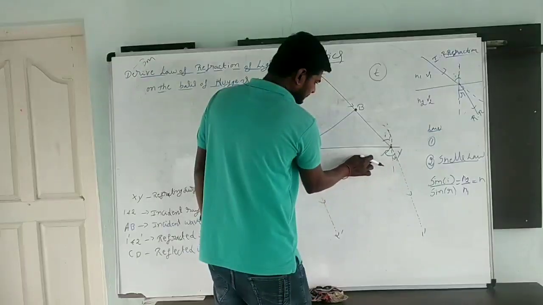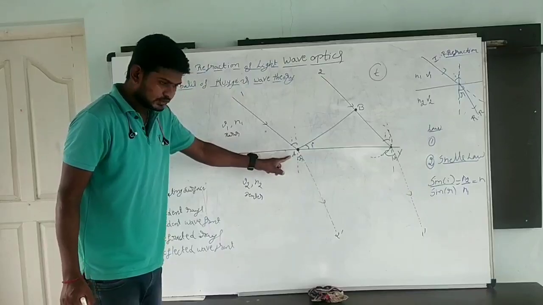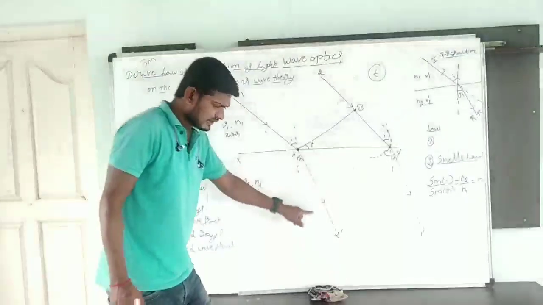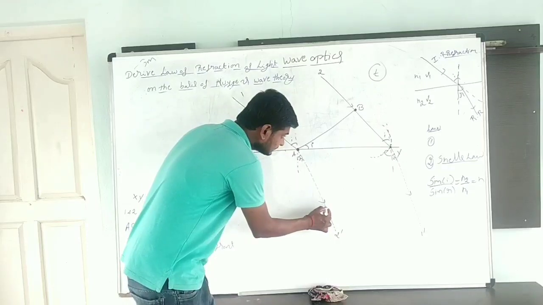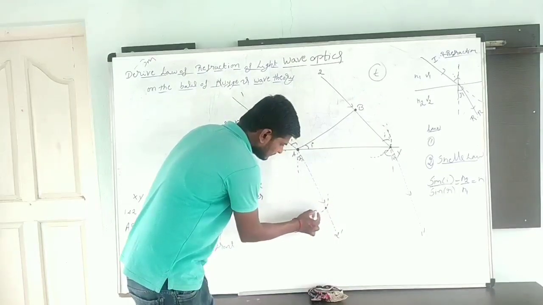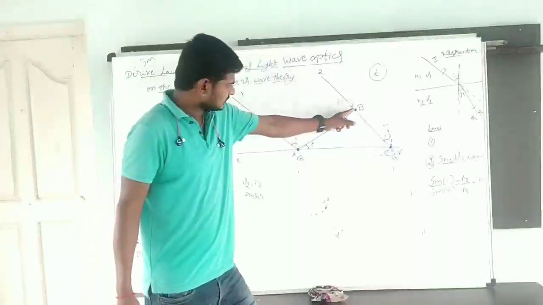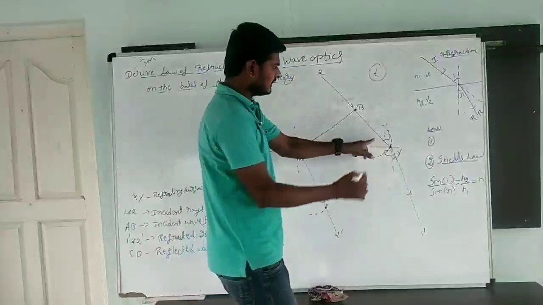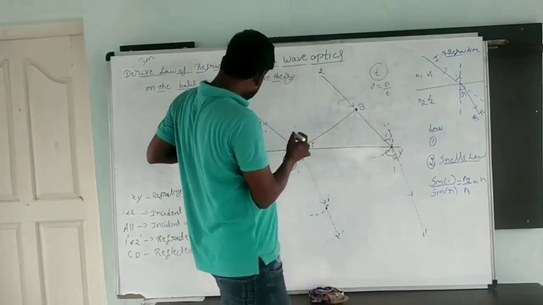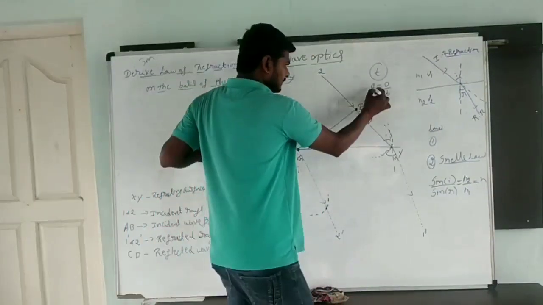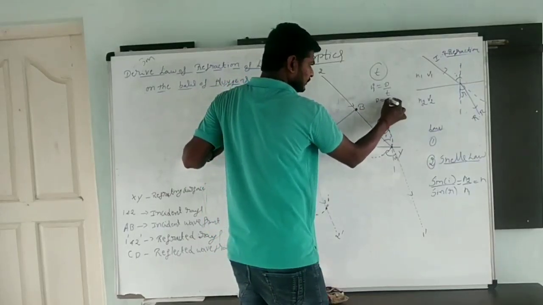This is going to produce a secondary wave at point C. In the same way, A is also producing a secondary wave in the forward direction only. For example, this is going to be produced at a point here. How much distance from here to here? Velocity is displacement by time. Here, velocity is V1, so V1 is equal to d1 by t, and d is equal to V1 into t.